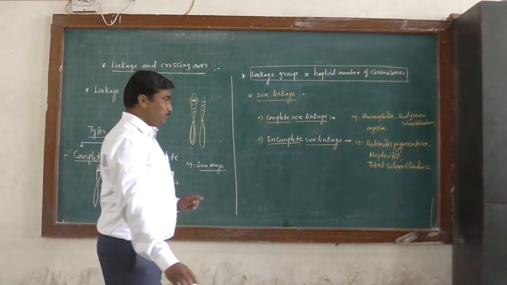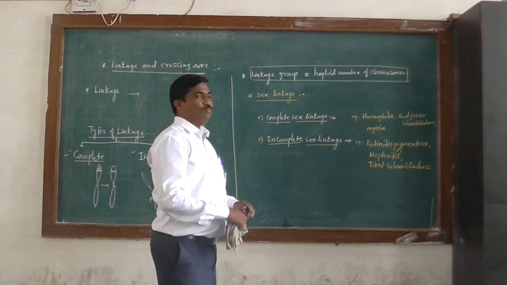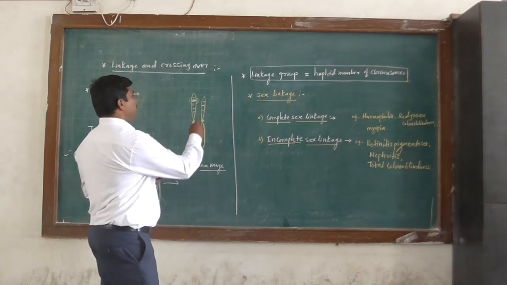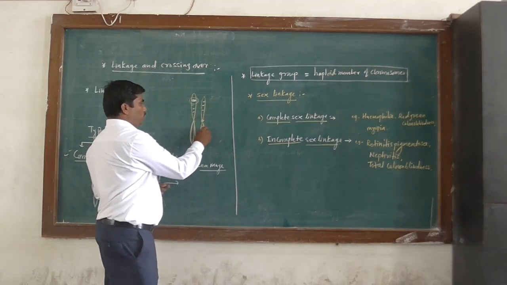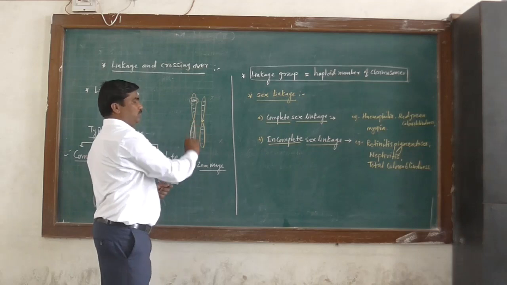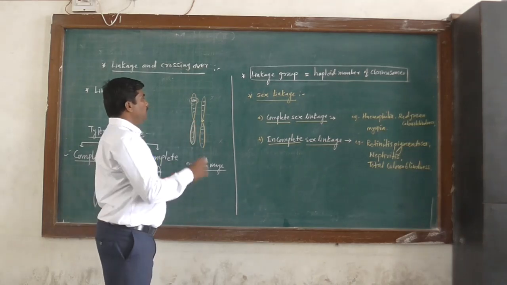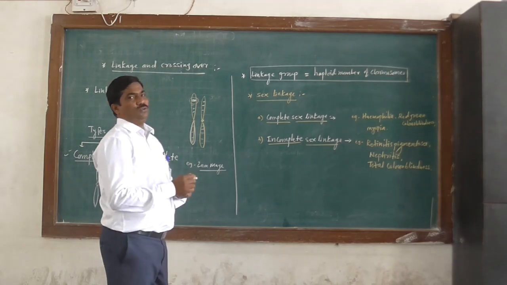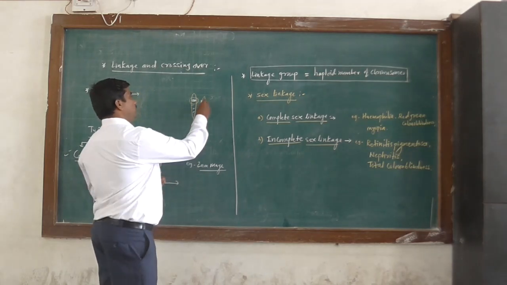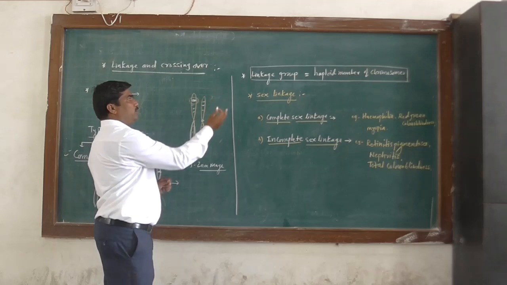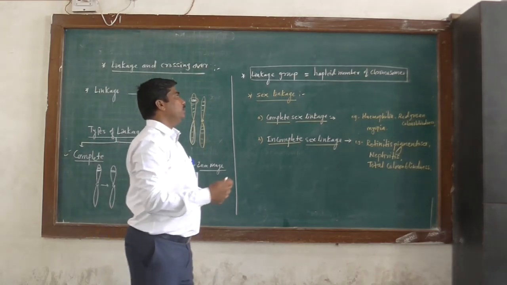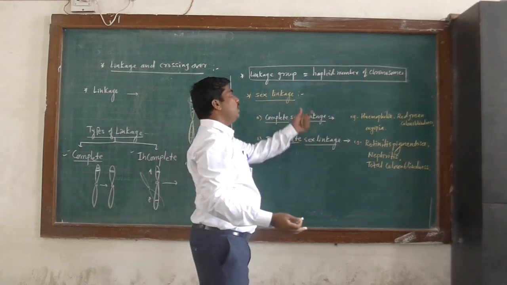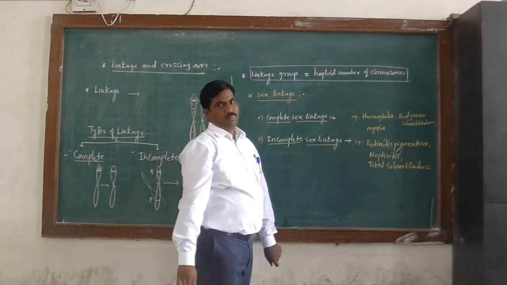Then the next point is linkage group. So what is a linkage group? These linked genes present on a chromosome form their groups called linkage group. So how can you define this linkage group? The linkage group is equal to the haploid number of chromosomes.